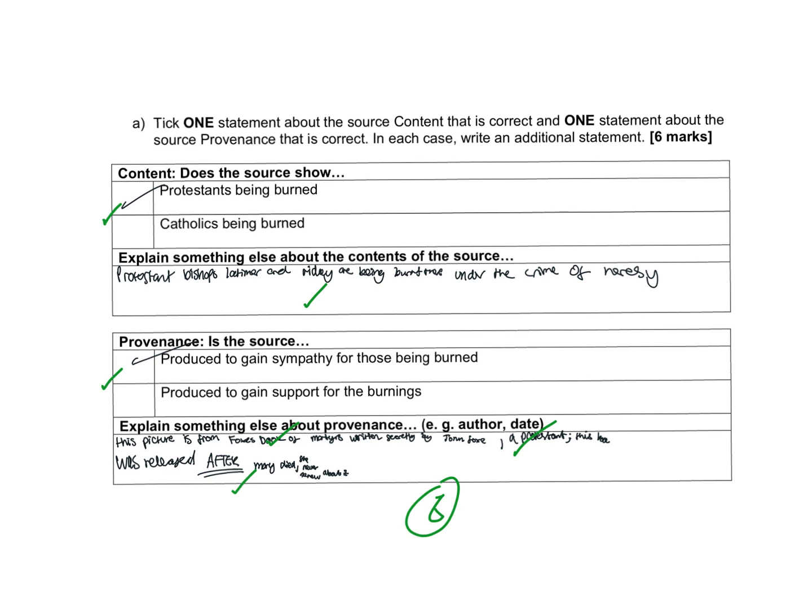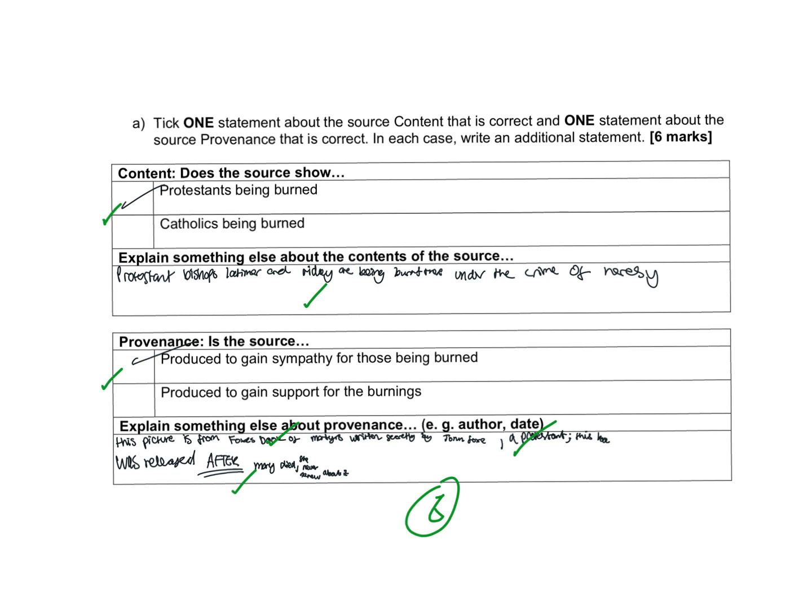Okay, so as you can see, this person has identified that these are Protestants being burned, and that the source was created to promote sympathy for those people. Let's have a look at the 2 accurate statements for each one. So it says that it's Latimer and Ridley, and that they are being burnt for the crime of heresy.